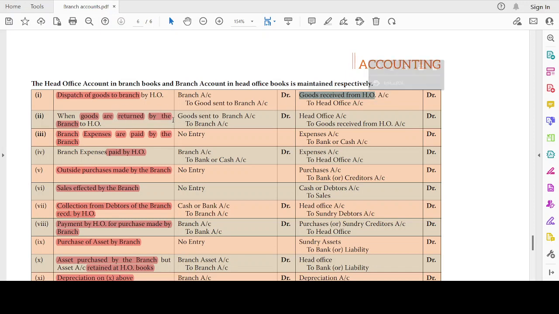When goods are returned, the reverse entry. Simply a reverse entry. Branch expenses are paid by the branch. Then there will be no entry in the books of head office. That is no entry. General expense entry in the branch.